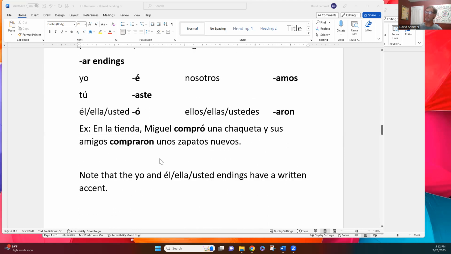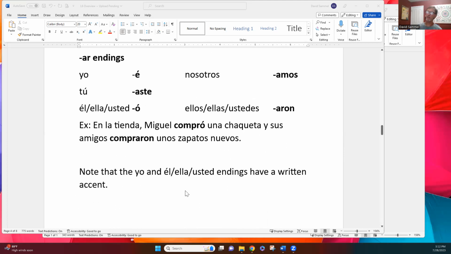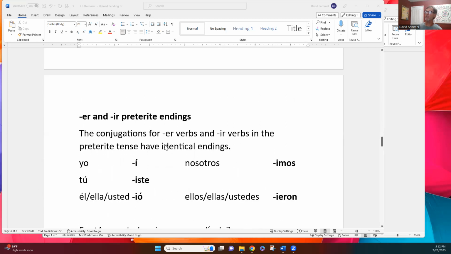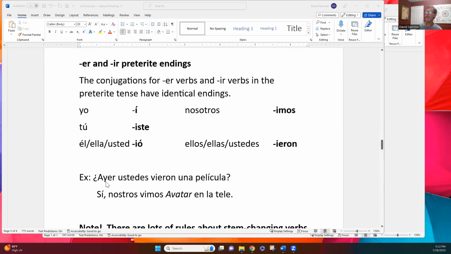Okay, let's move on. And there's a little bit about the accent. I have a written accent. You should try to remember to put it in. Let's see. ER and IR preterite endings are similar to AR ones, but they have different letters because it's a different set of verbs, ER and IR. So here are your endings: í, iste, ió, imos, and ieron. Again, the accents.